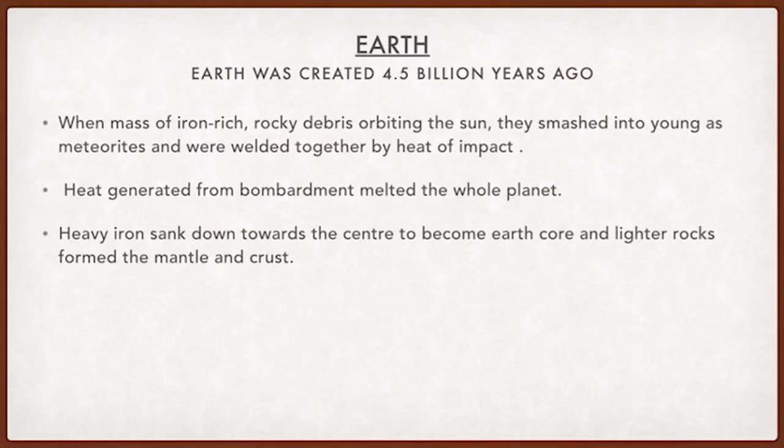A mass of iron-rich rocky debris orbiting around the sun smashed into a young planet as meteorites, and they were welded together by the heat of impact. The impact energy, that is the heat formed after the impact, was so high that it melted everything present on that planet, and the iron-rich part sank towards the center of the Earth and became the Earth's core, and the lighter rocks formed the mantle and crust.